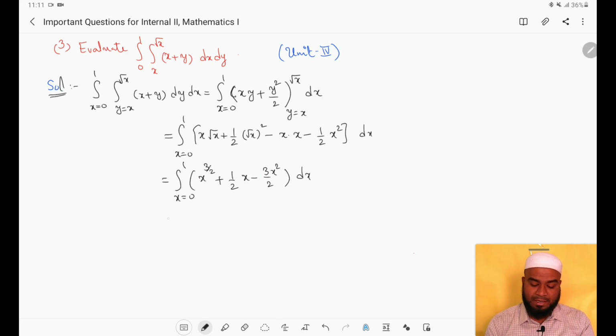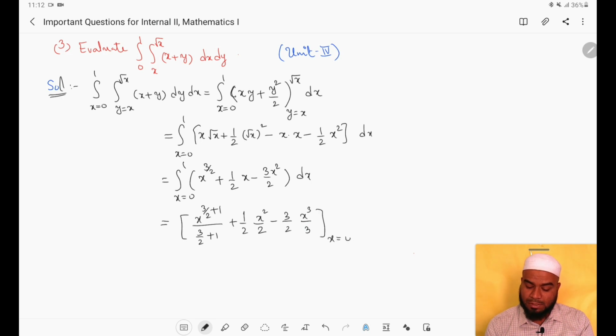So now we have to integrate this with respect to x. So let us integrate. What we will get? x power 3 by 2 plus 1 by 3 by 2 plus 1, plus 1 by 2 into integration of x is x square by 2, minus 3 by 2 into integration of x square is x cube by 3. Limits will be from x equal to 0 to 1. Now this 3 and 3 will get cancelled.